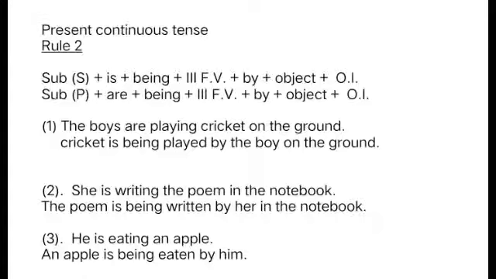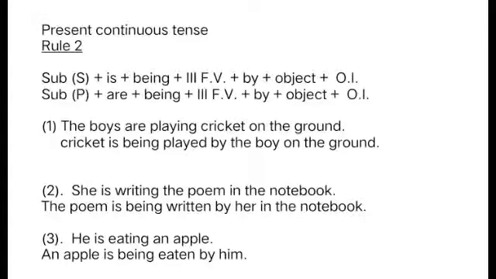Now see, the boys is the subject, are is the helping verb, playing is the main verb, cricket is the object, and on the ground is other information, or you can say extra information. Now how are you going to change it? Here first of all the object will become the subject and the subject is going to become the object. So here the object is cricket. So make it the subject. Cricket, singular, is.